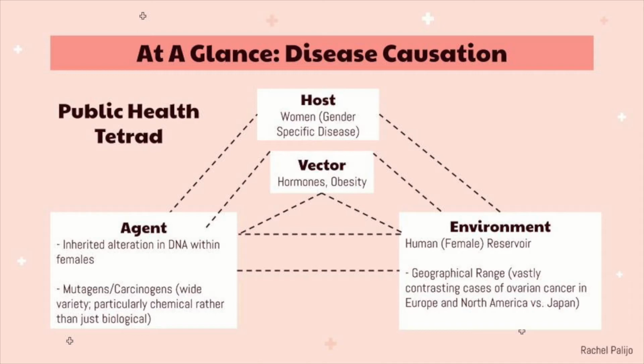Hi, my name is Rachel Palijo, and I'm going to start by talking about disease causation. This is an overview of the disease causation for ovarian cancer that Allison and I will be going over in the next few slides. This is a public health tetrad where we will see the interactions between a range of factors that may lead to the discovery of disease causation for ovarian cancer. This tetrad consists of an agent, a susceptible host, an environment that brings the host and agent into the same proximity, and a vector which facilitates the transmission of agent to host.